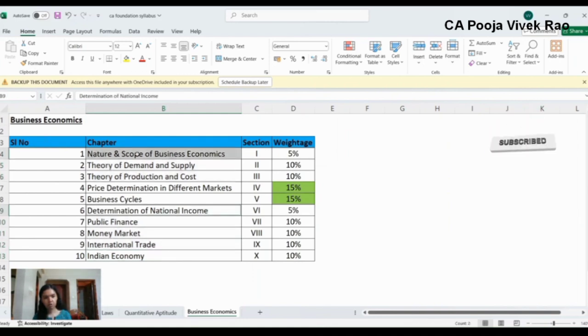Next is chapter 1, nature and scope of business economics. The section wise weightage allocated to this is 5%. And chapter number 6, determination of national income. The section wise weightage allocated to this is also 5%. So first you can be studying the chapters with highest weightage and then you can study all the other chapters. So do not do selective study. It's important to study all the chapters in the syllabus.